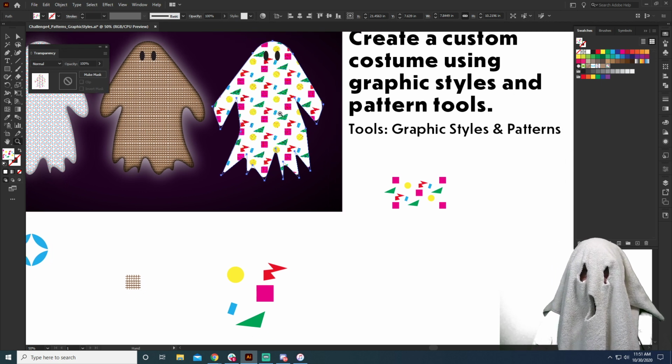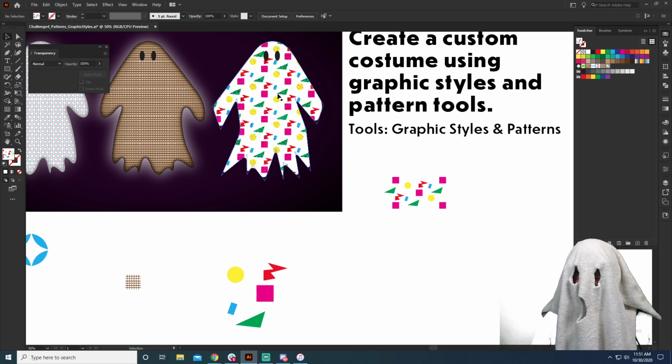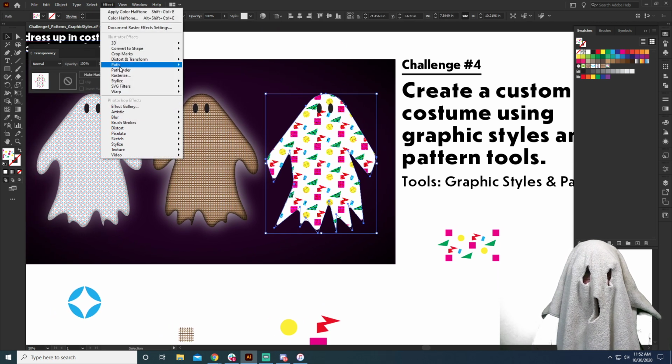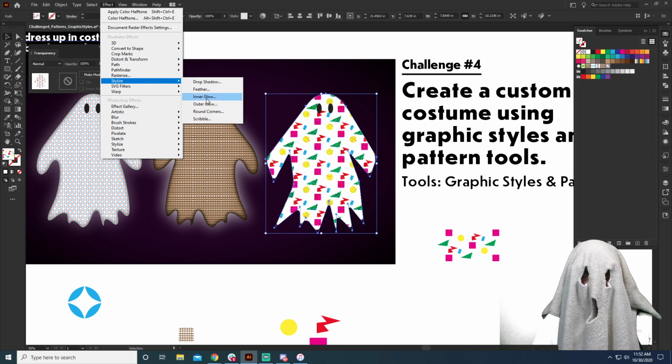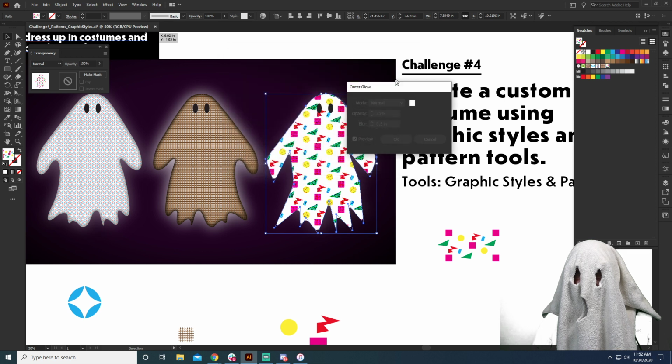So what we can do now, if we want to make another one of these ghosts, right? He shows up and he's like, dude, your costume's so cool. I want to look like you. Hold on. We need to give this 100%. This is essential. Outer glow. You guys know what I'm doing. Hot pink.